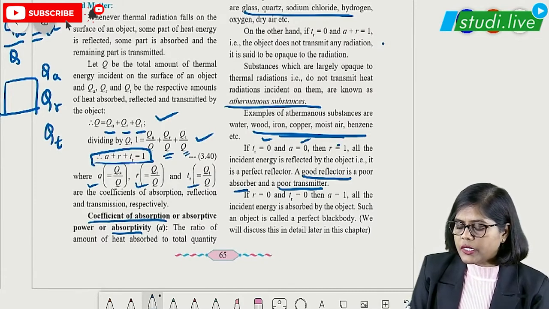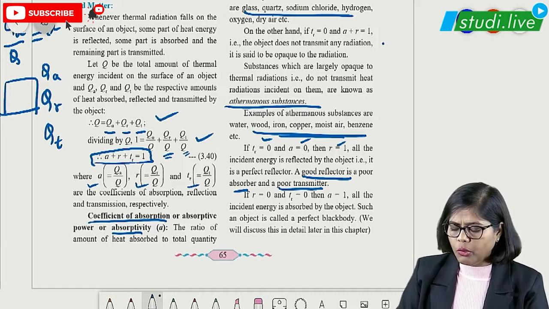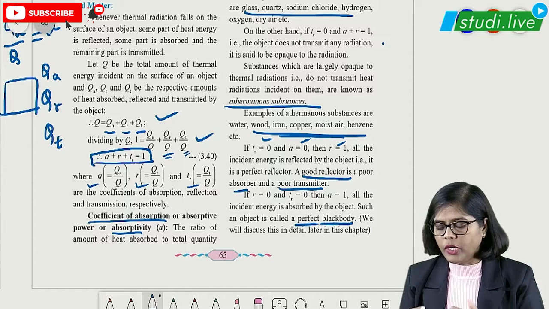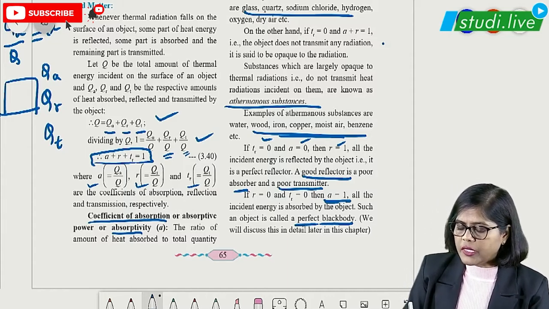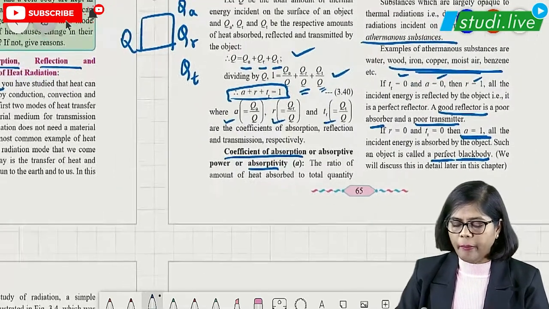If these are the conditions given, just read it once. It is good to know about it. Then comes the perfectly black body. Perfectly black body meaning what? It is a good absorber, right? So we call it a perfectly black body if A is equal to 1 and rest everything is 0. So we can understand that this is a perfectly black body.